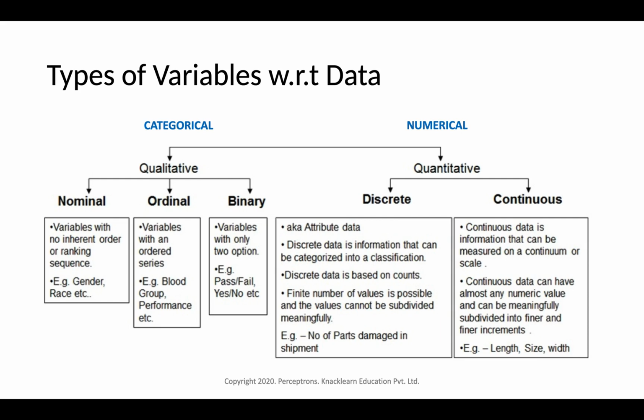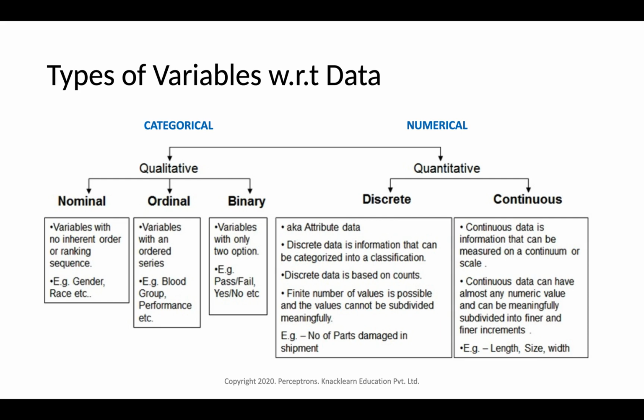The other one is the continuous variable. Continuous data is information that can be measured on a continuum or scale. Continuous data can have almost any numeric value and can be meaningfully subdivided into finer and finer increments, like length of something, size of something, width of something. So these are all continuous variables.